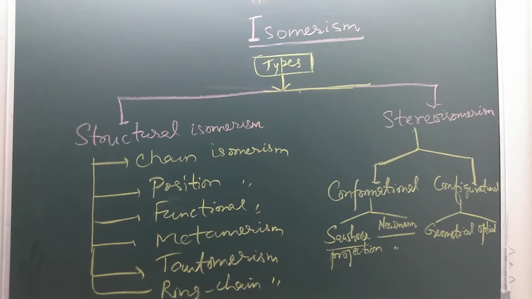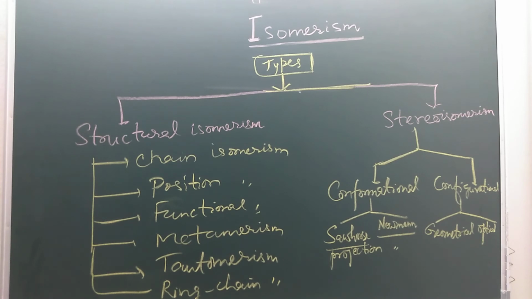From an exam point of view, functional isomerism is very important. You will read that alcohols show functional isomerism with ethers. Aldehydes and ketones are functional isomers of each other. Alkadienes and alkynes are functional isomers of each other. Cyanides and isocyanides are also functional isomers of each other.